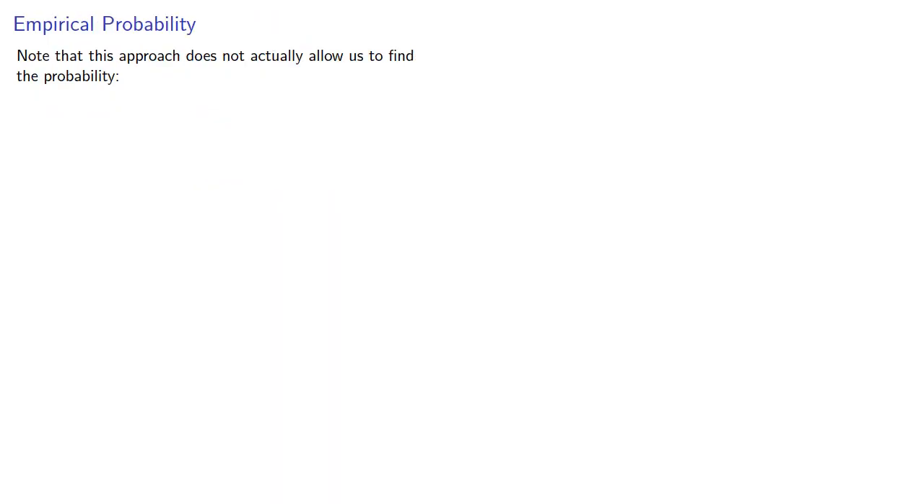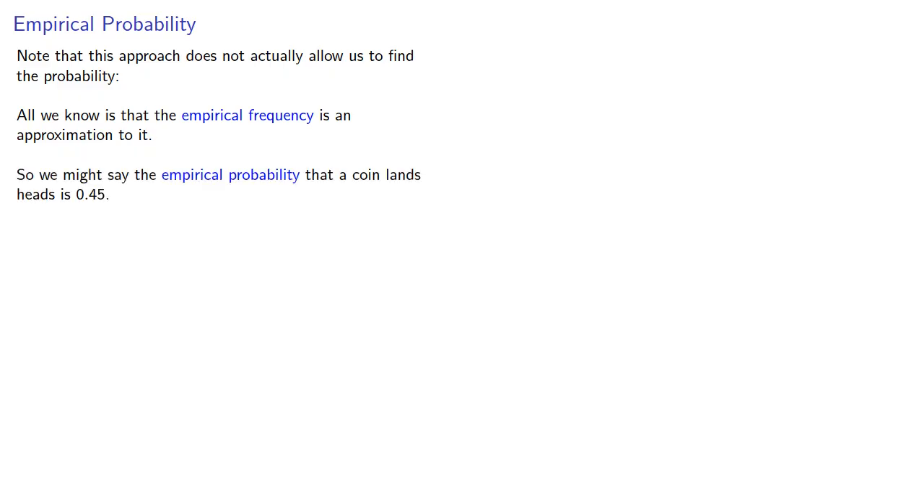Now, it's worth noting that this approach does not actually allow us to find the probability. All we know is that the empirical frequency, the frequency we get with repeated trials of our random experiment, is an approximation to it. And so we might say that the empirical probability a coin lands heads is 0.45.